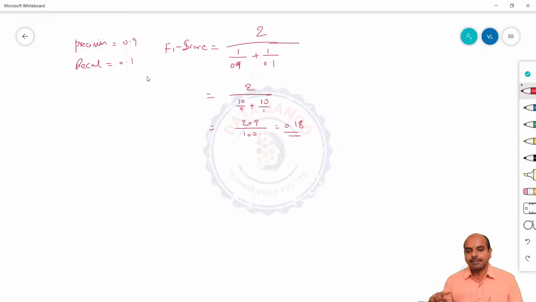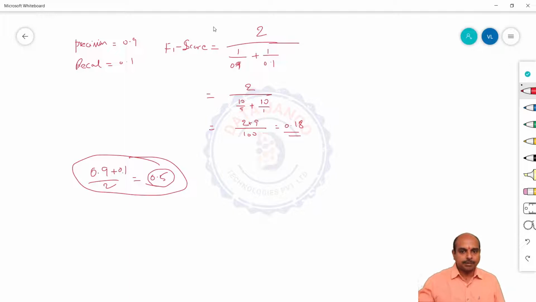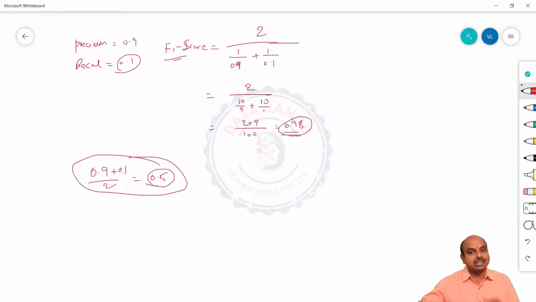If you take the normal average of precision and recall, it may not be appropriate. If you take the normal average of these precision and recall scores, it's going to be 0.9 plus 0.1 divided by 2, so it's going to be 0.5. It is actually showing a higher 50% accuracy. But when you calculate F1 score, it is actually coming close to 0.1. That means the model is still not working well. So F1 score gives you more clarity on how the model is working than the normal average. This is called the harmonic mean. F1 score is called the harmonic mean.